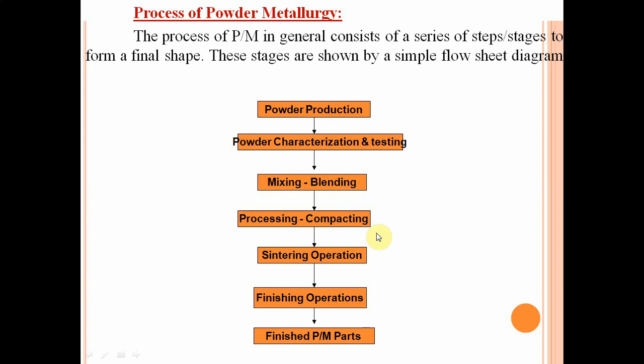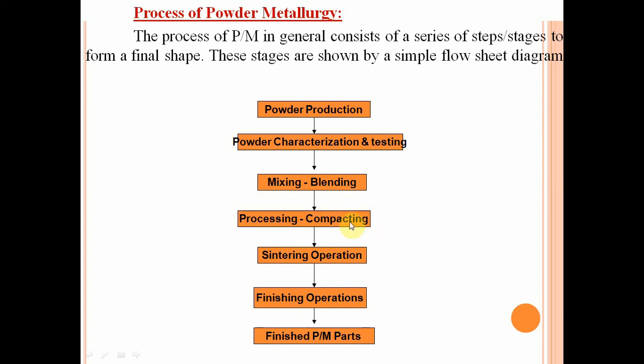This process is usually carried out in a die punch assembly. Here we use a combination of die and punch assembly, in between which we add the powder. Then external pressure is applied on the powder particles. The shape of the die is similar to the shape of the desired product.